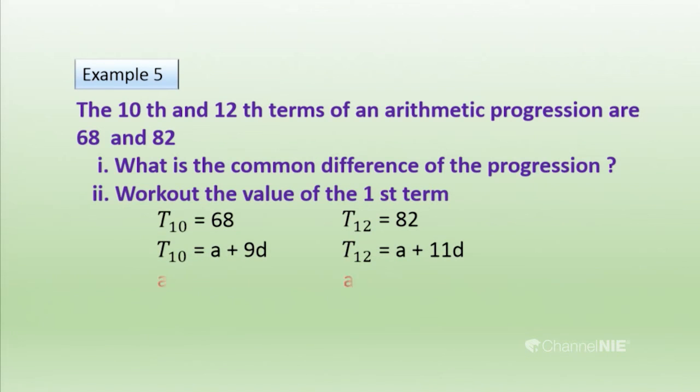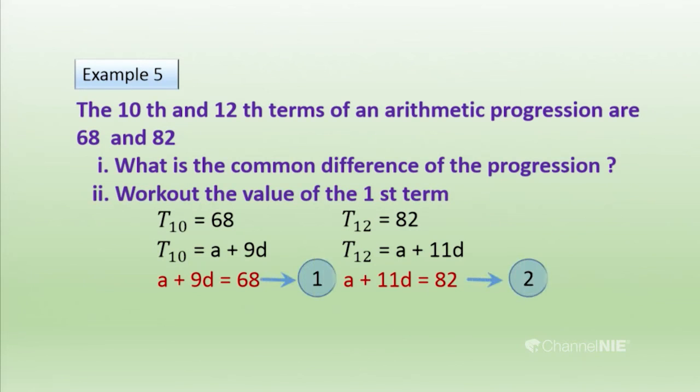Then we can take those two as equations. A plus 9D equals 68 is the first equation. A plus 11D equals 82 is the second equation. Looking at these two equations, you may have an idea: we have to find the first term and the common difference. By solving these two, you can see them as simultaneous equations.